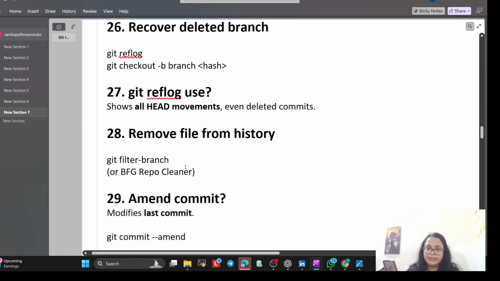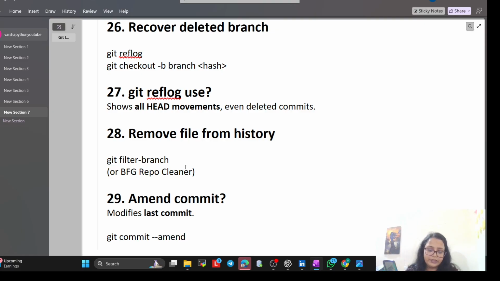Remove the file from history. So git filter-branch, that is the command. Now, if I take an example, a developer accidentally committed 1 GB of database logs. I use BFG Repo-Cleaner to scrub it out so the app does not take 2 hours to download.